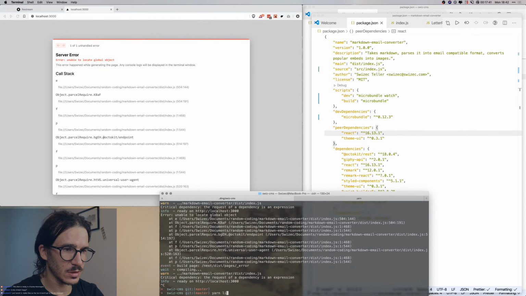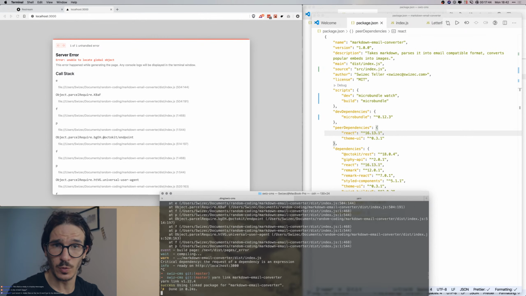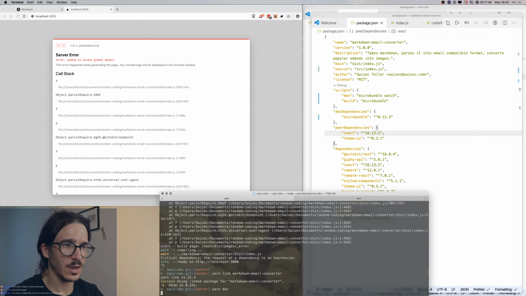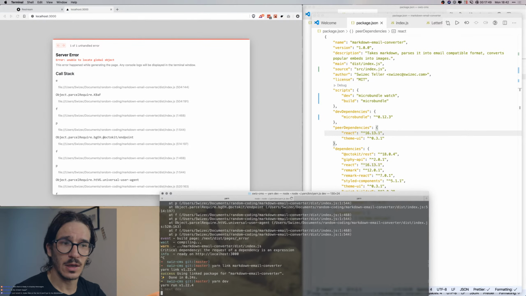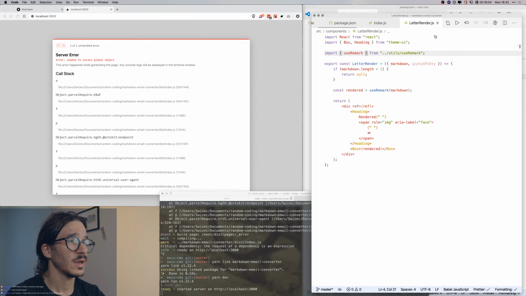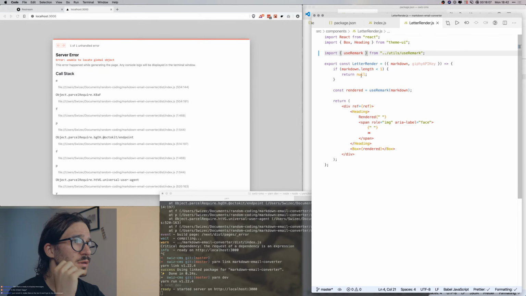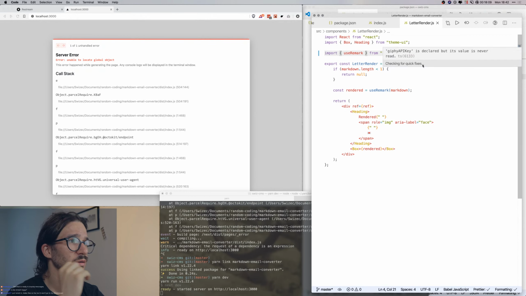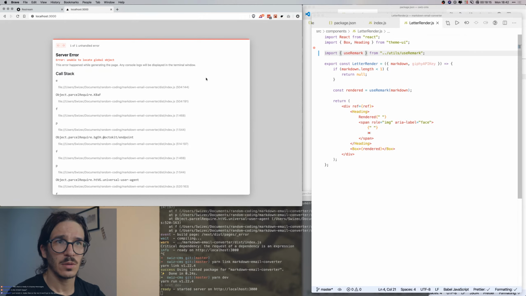Which now means let's yarn link it again just to make sure that we have the right one, and I run yarn dev in my Next.js project, and this should now at least be able to start, and then we can try to remember how I was actually using this. Yeah, the idea is that you take the markdown and you put it into the letter render component, and that renders it, right? Yes, it gets markdown, and we haven't figured out the Giphy API key, but we will figure that out later. I think for now I'm just hard coding it, which is fine-ish.